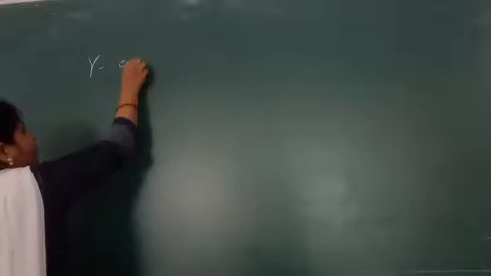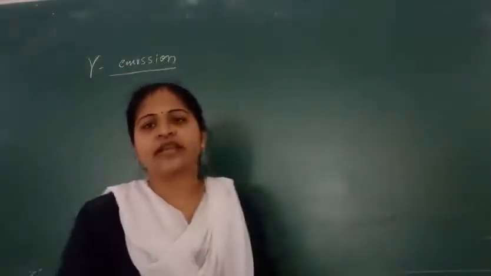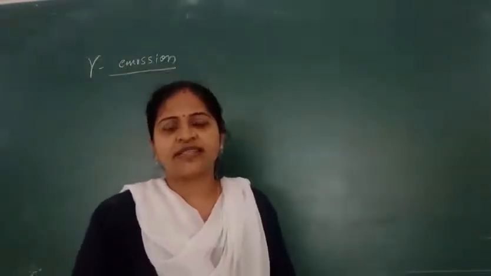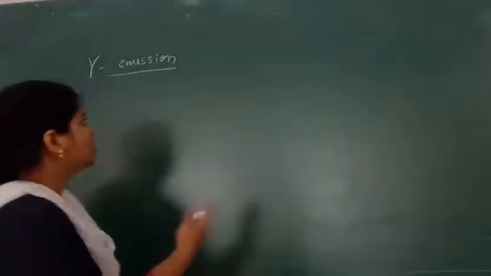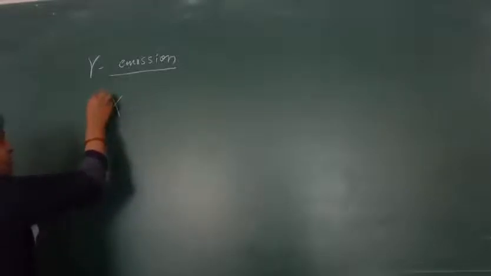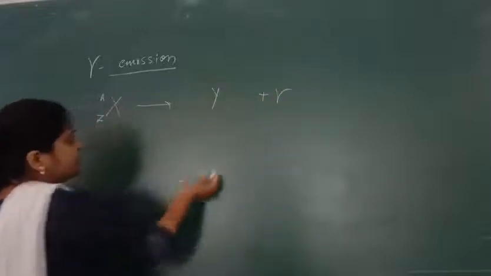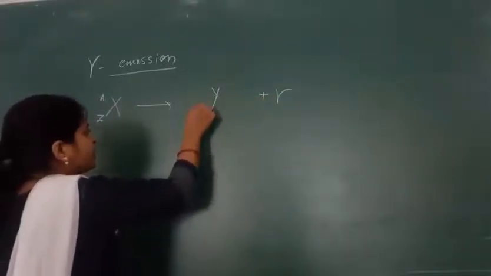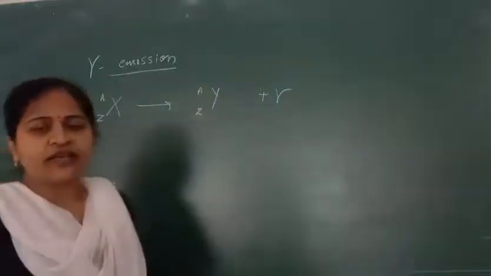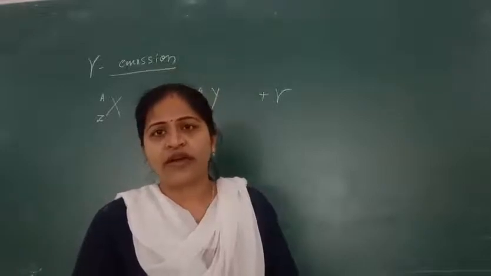When gamma particles come out from any nucleus, there is no effect because they are chargeless and massless. Although gamma rays come out from the nucleus, there will be no change in the daughter nucleus. It will remain the same. That means it does not affect the nucleus of an atom at all.